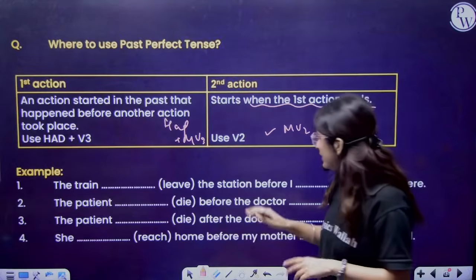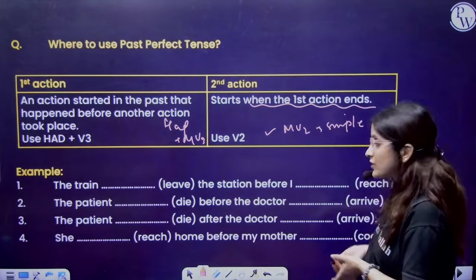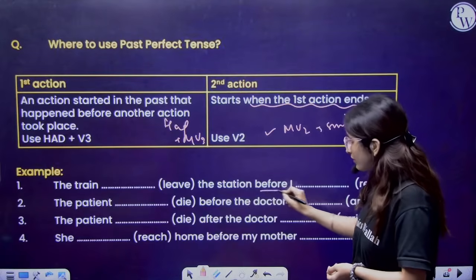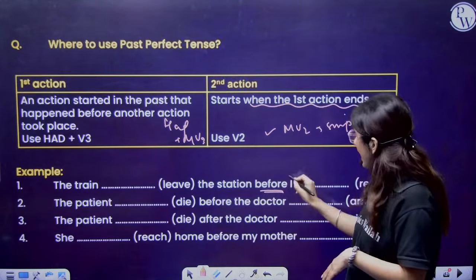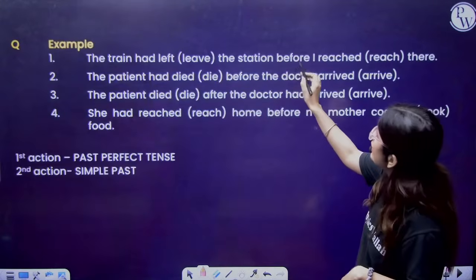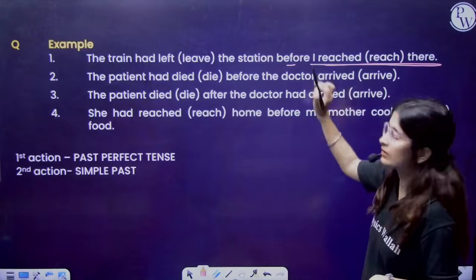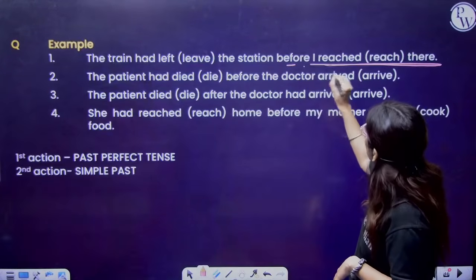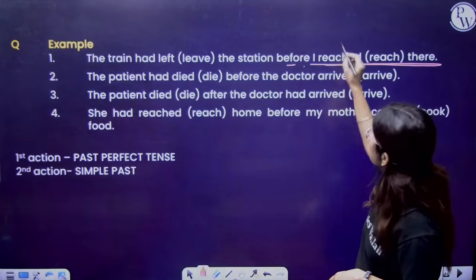The train left the station before I reached there. Before I reached there means the first action ends. So what are you going to write? The train had left the station before I reached there. Before I reached there, you can say this is the second action.